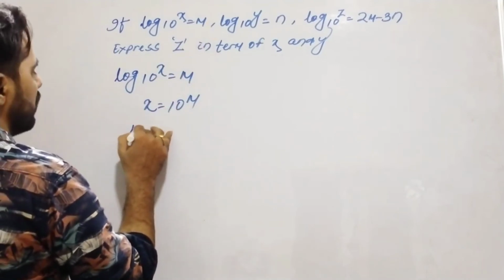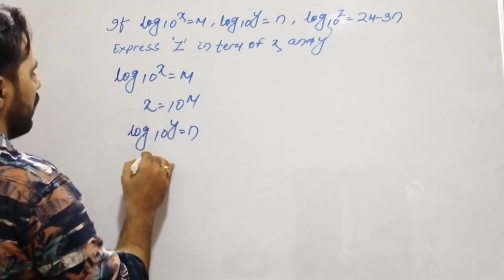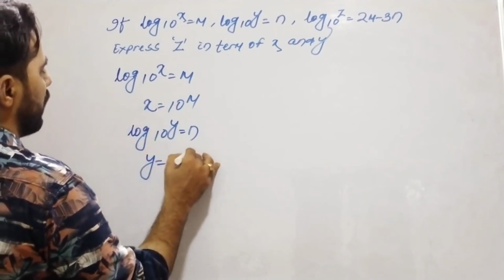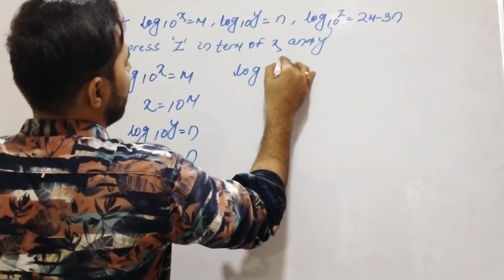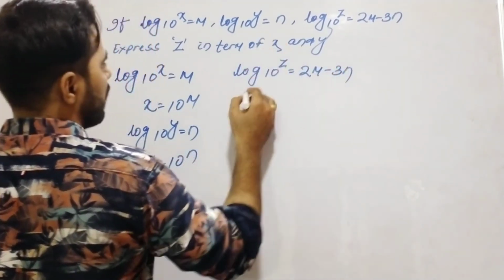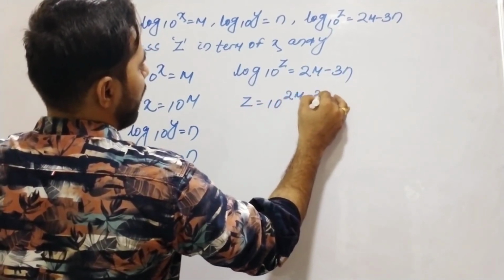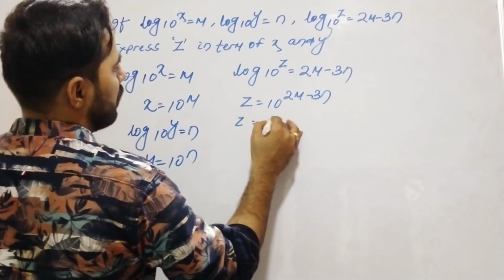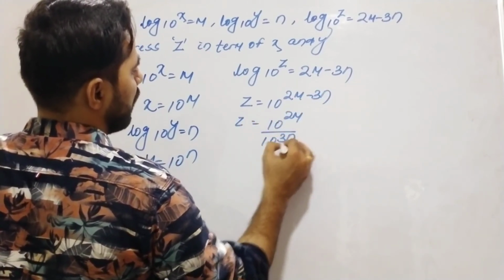Second, log_10 y is equal to n, then y is equal to 10 to the power n. And the third one is log_10 z is equal to 2m minus 3n. That means z is equal to 10 to the power 2m minus 3n. Z is equal to 10 to the power 2m divided by 10 to the power 3n.